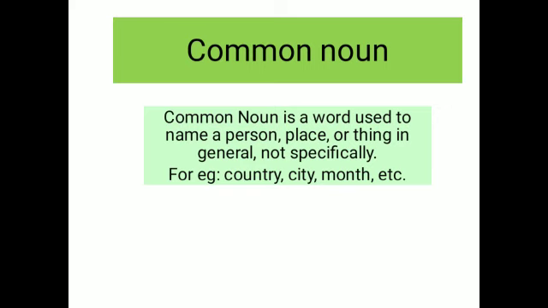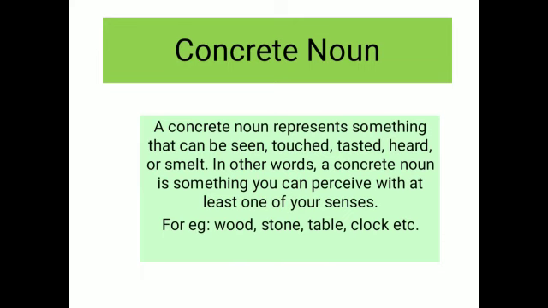As I told you just now, that our beloved city has got a name Karachi, correct? But if we talk in general, it is a city now. We just can say a city also, right? So the general names given to the different things comes under common noun, right? Country, city, month, etc. The next one we have is concrete noun.